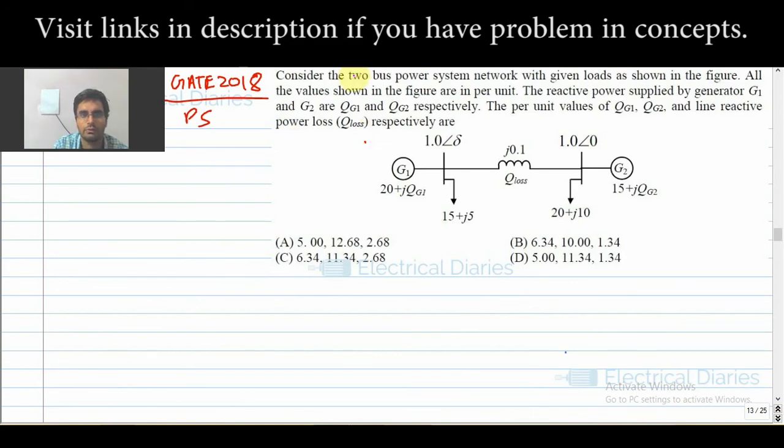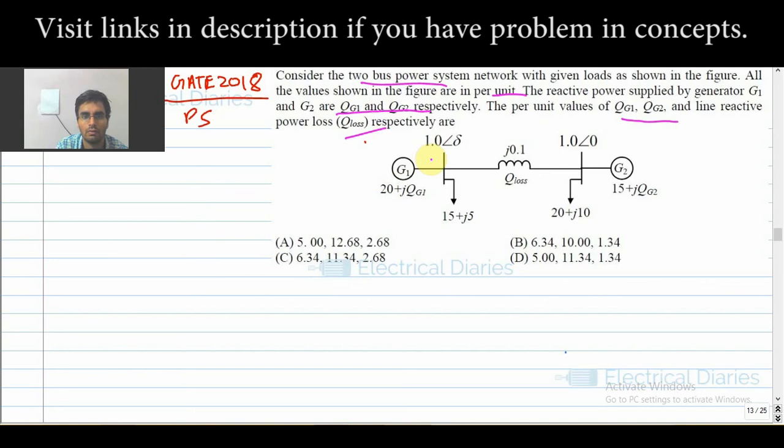Okay, let us see this question. Consider the two bus power system network. In per unit, the reactive power supplied by generators G1 and G2 is QG1 and QG2. We have to find the per unit values of QG1 and QG2, and we also have to find the Q loss.